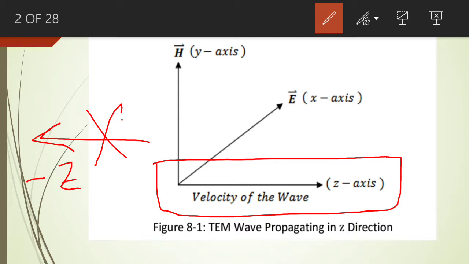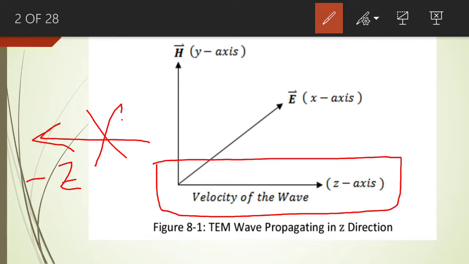If the reflection of the wave takes place, then there will be two components in that particular medium. One will be the incident wave, the other one will be the reflected wave. The incident wave will be traveling along positive z-axis, the reflected wave will be traveling along negative z-axis. So in that particular case, this component will exist. But over here, our wave is moving along positive z-axis.